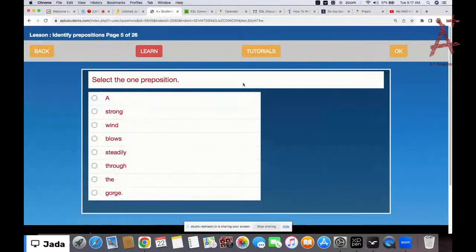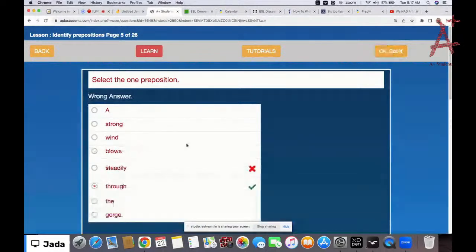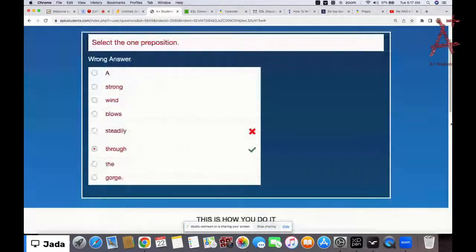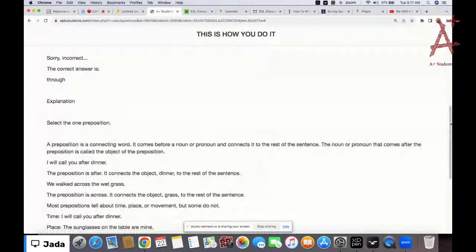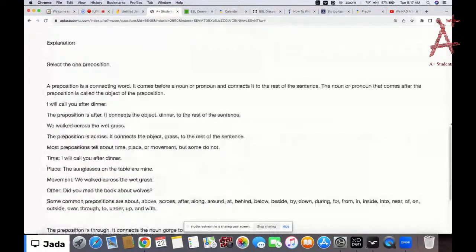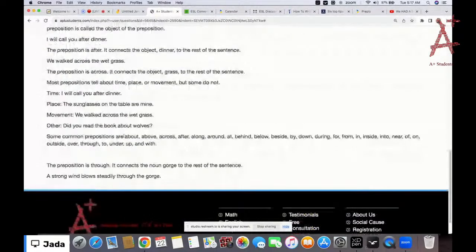Now, let's say that you look at all this and you still cannot figure out which one is the preposition, and you just pick any answer. What's going to happen is that it takes you to this, and this is how you do it. It shows you the tutorial, what we've read in the tutorial. In case you forget, all you need to do is go down, and these are the list of prepositions again, so you can take note of them. Now the preposition in this sentence is through.